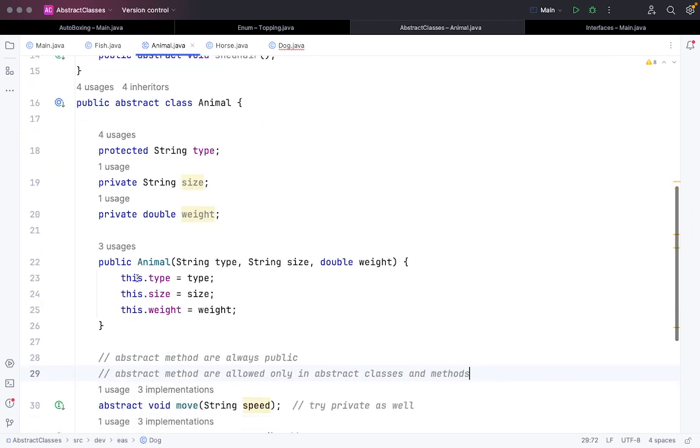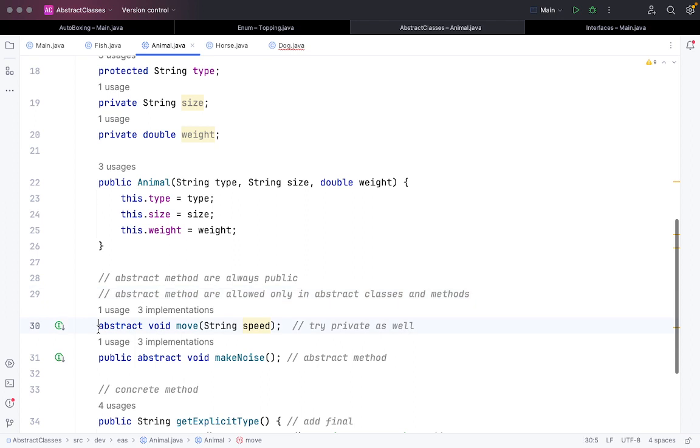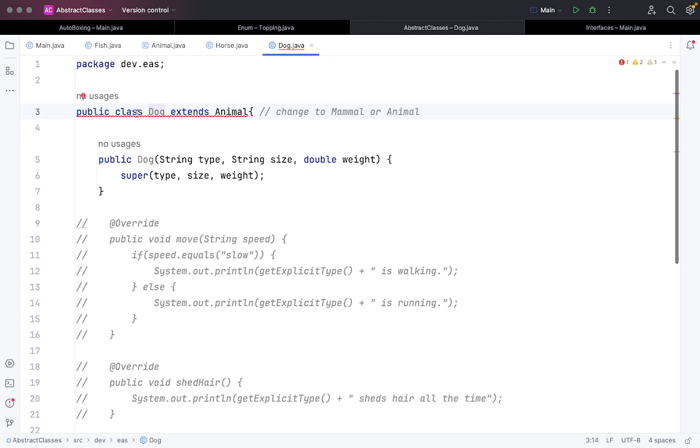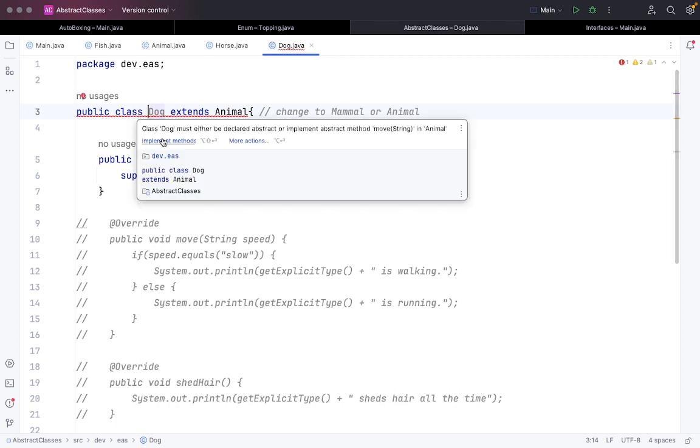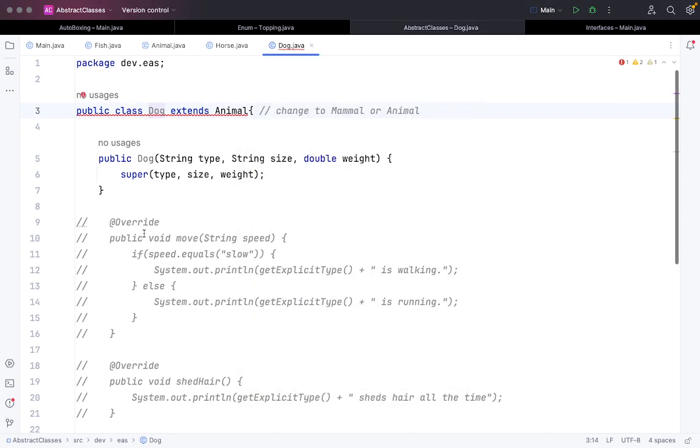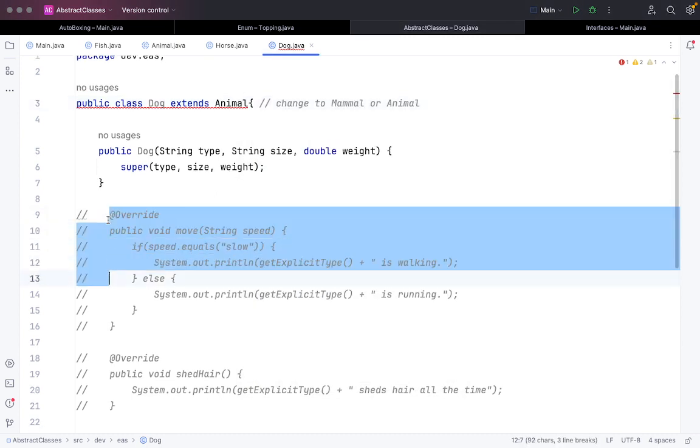So it is compulsion for me to write the methods for move and make noises. IntelliJ is telling me automatically for that, and there's an option called implement methods. If I click on implement methods, both the abstract methods that I'm seeing here, move and make noise, it is asking, and I can create a method out of it. Since I already did that, I'm not selecting that option.